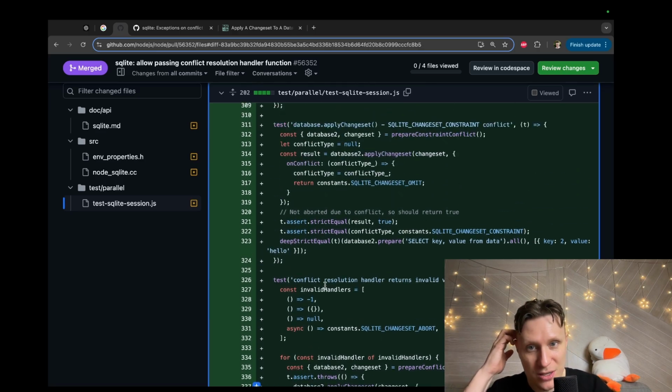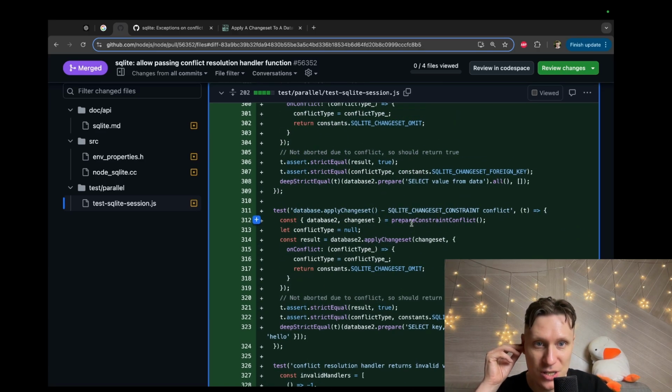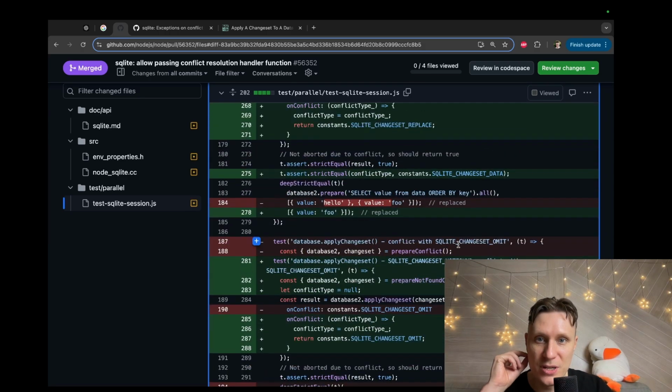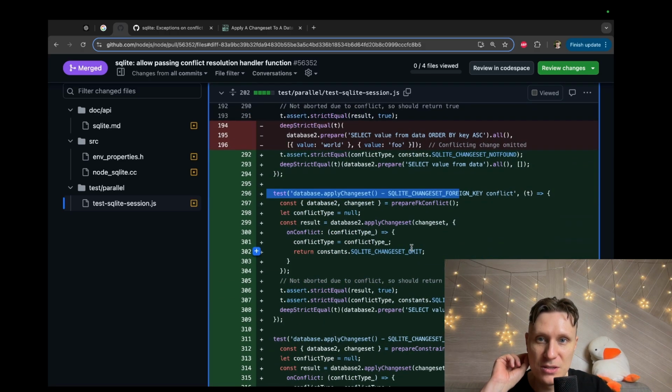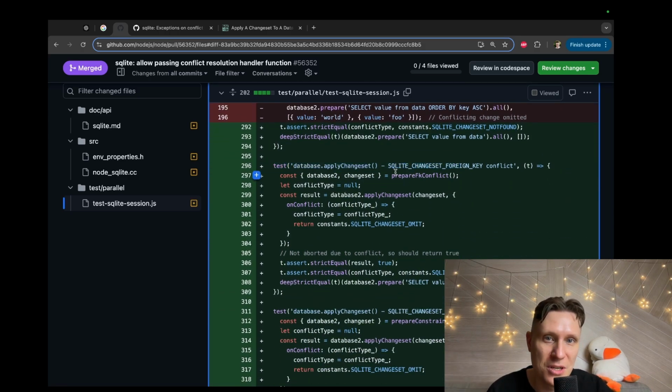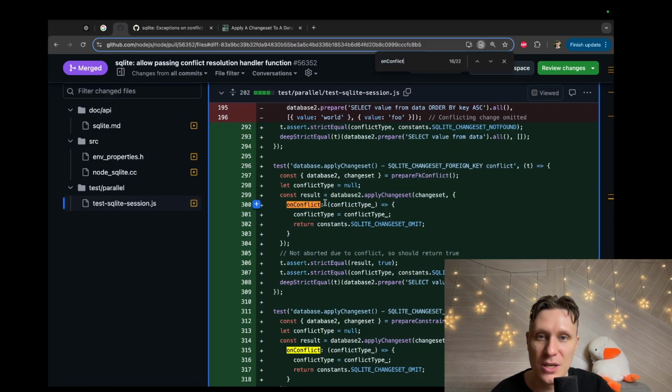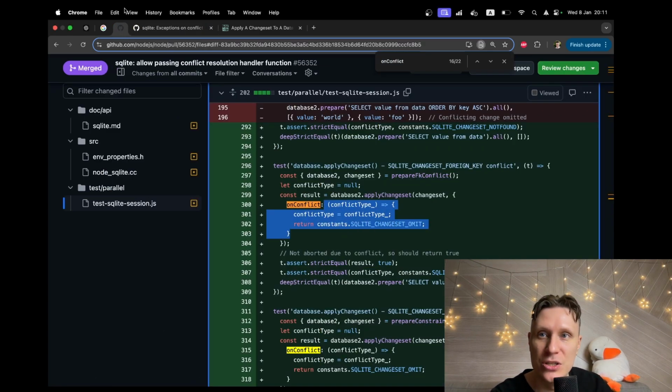So tests. Okay. Conflict tests. Apply changes. Okay, this looks like what we need. We prepare something, apply changes on conflict here. And now what you can see, yes, I can see a lambda function and not just a constant.